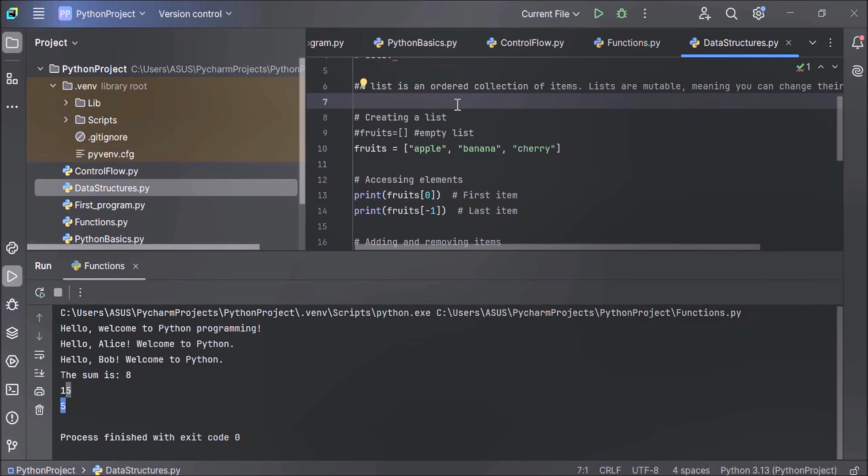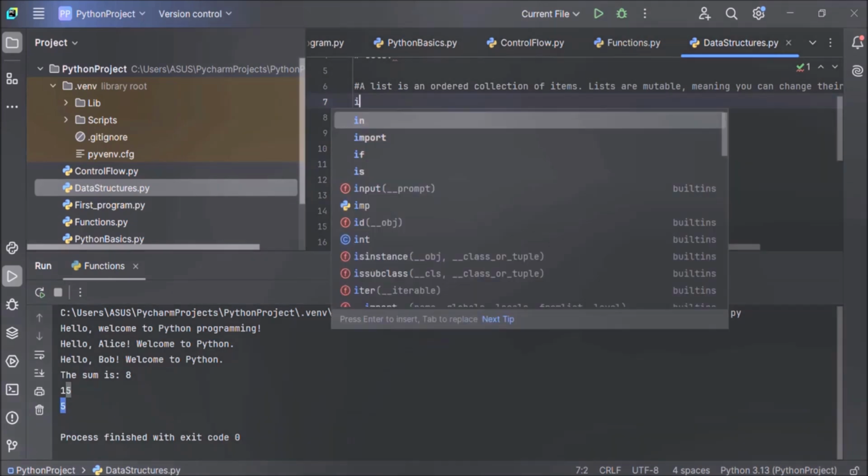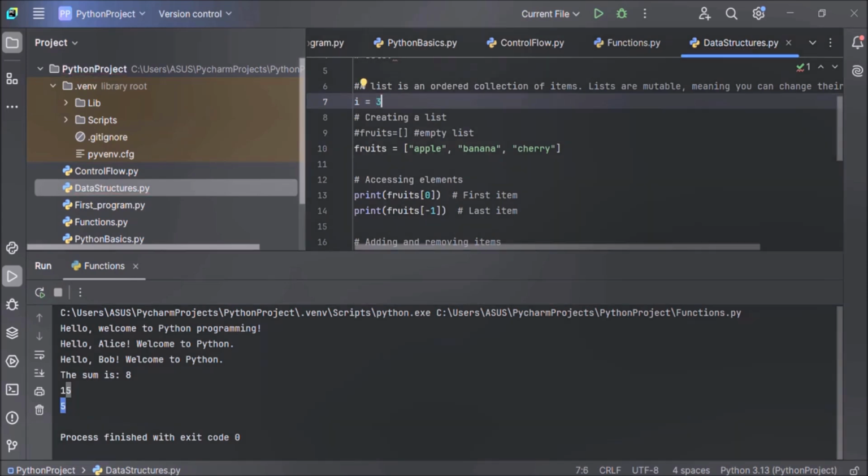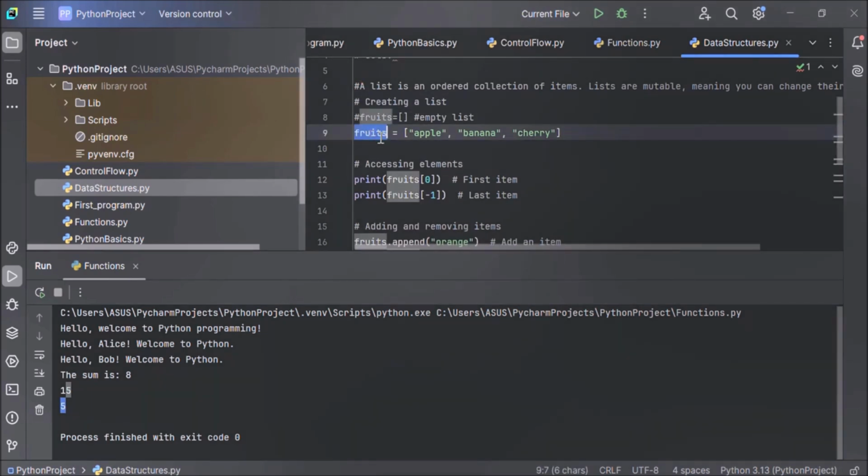Normally, when we create a variable, we can store only one item. For example, here I have created one variable i equals 3. So I can store only one value, that is 3. I can't store 5, 6, 7, more than one value. In normal variables, we can store only one value. But in list, you can store more than one item in a single variable. Like here we have created a fruit list and we are storing 3 values, apple, banana and cherry, 3 fruits. So in list, you can store multiple values in a single variable.